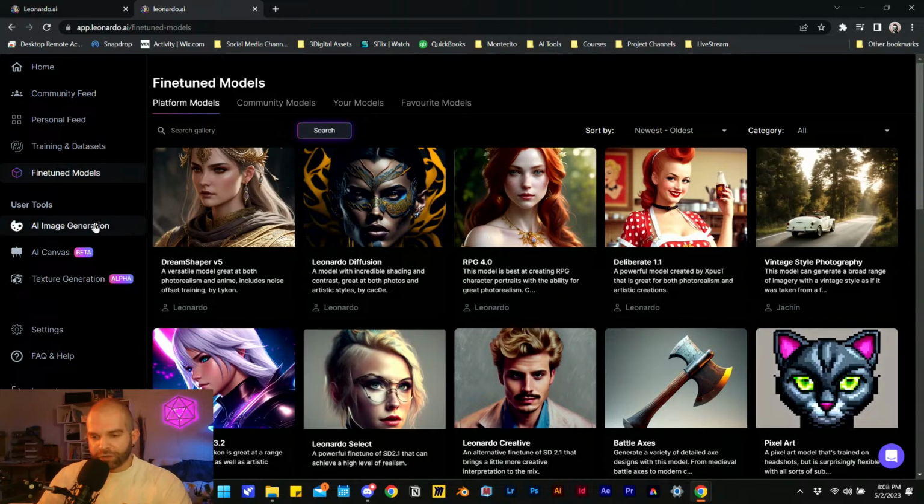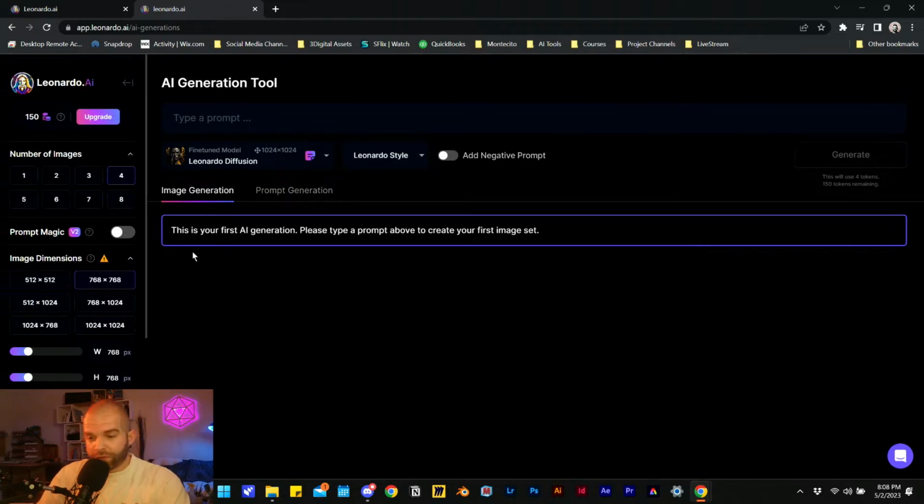But image generation, we're all pretty familiar with at this point, right? So you have your settings all out on the left. So number of images, obviously, this is going to influence how many credits you use. If you ask for 4 images at once, you're going to end up using more credits than if you just ask for 1. So you can go ahead and ask for just 1.